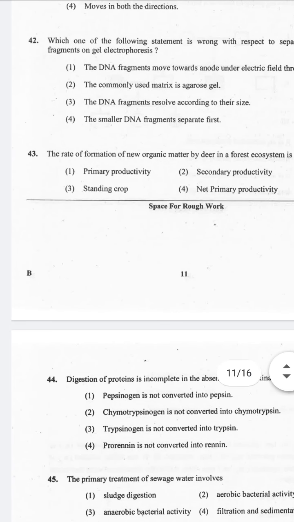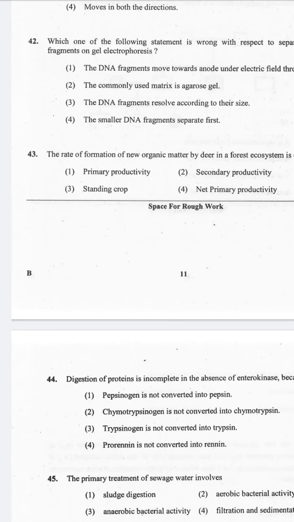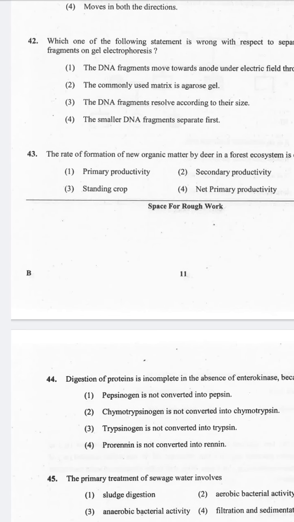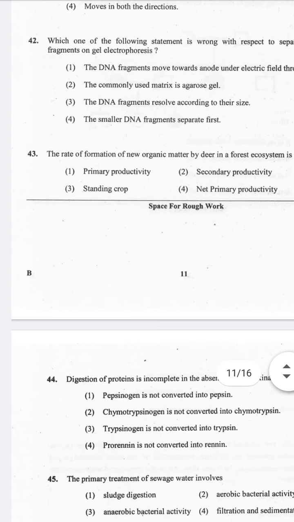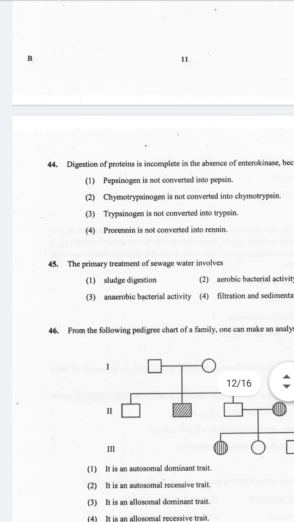Let's see. Primary productivity is the rate at which energy is converted by photosynthetic and chemosynthetic autotrophs to organic substances. The rate at which consumers convert the chemical energy of their food into their own biomass is called secondary productivity. A standing crop is the total dried biomass of the living organisms present in a given environment. Net primary production is the rate at which all the plants in an ecosystem produce net useful chemical energy. Hope you understood. Now let's go to question number 44.